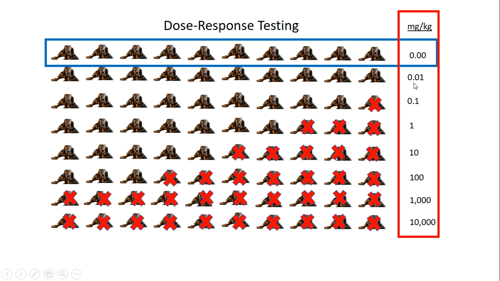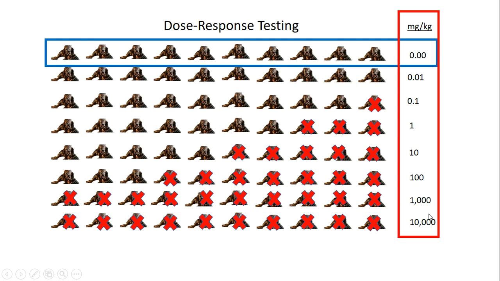Then we give the next group 10 times as much, 0.1 milligrams, and we kill one. And we're like, oh, but maybe he just had heart trouble. We don't know. So then we have another group of 10 predators, and we give them 10 times as much, 1 milligram per kilogram, and it kills 3 of them. Now we're starting to see a trend like, oh, wait a minute, this is killing them, I think. So we multiply that by 10, and we kill 5 of them, and we multiply that by 10, and we kill 7. Multiply that by 10, and we kill 10.